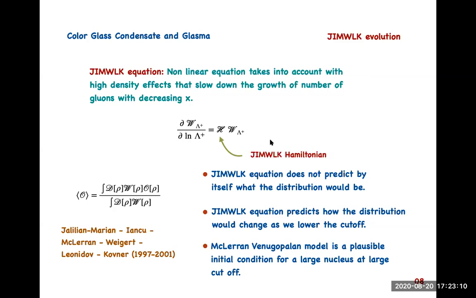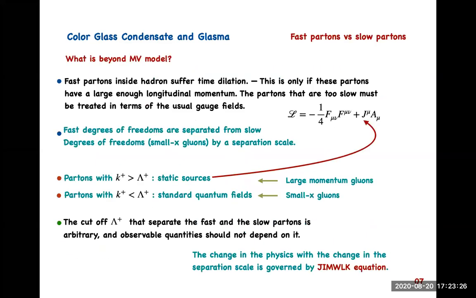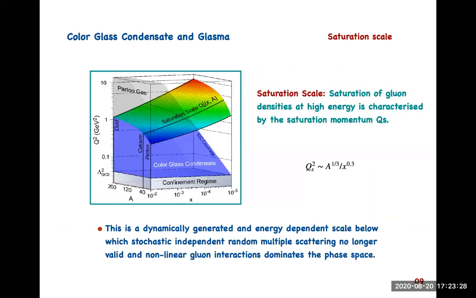It's a general equation. Okay, thank you. And moreover, this W is not necessarily an ensemble. Any gauge invariant Wilson line correlators can be evolved with this equation. The other important feature of this equation is that once we move from the initial condition, gradually it forgets the actual initial condition, and it gives some kind of emerging scale, and that scale is the saturation scale.